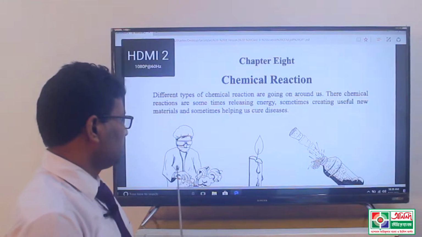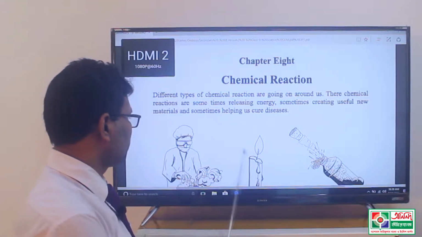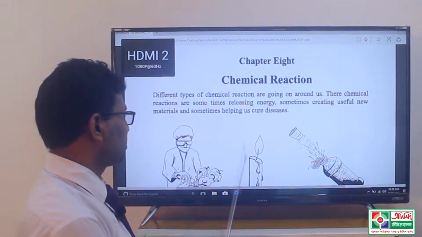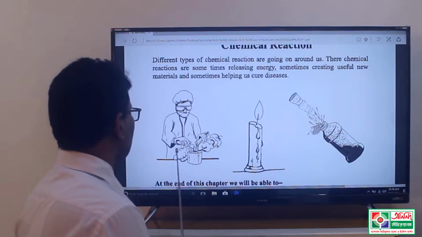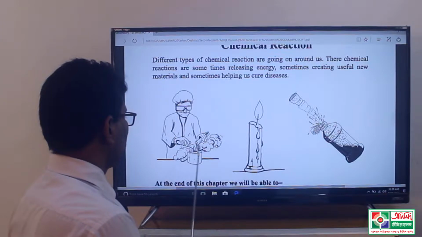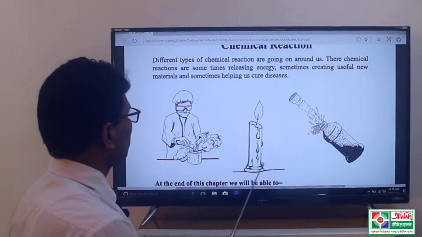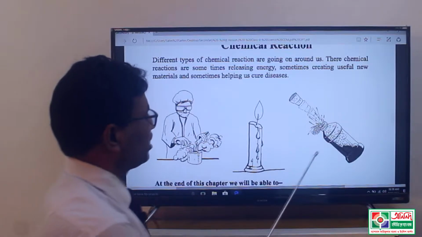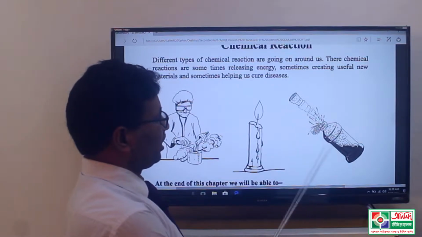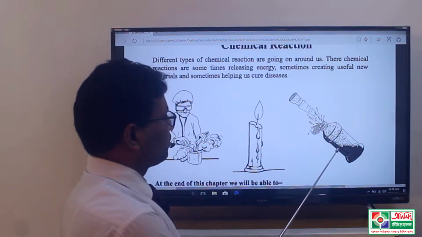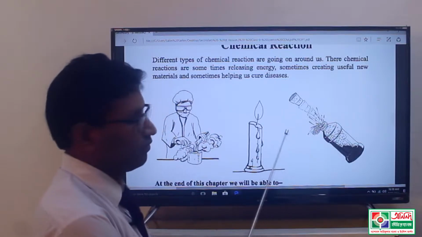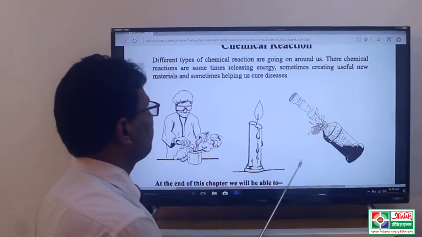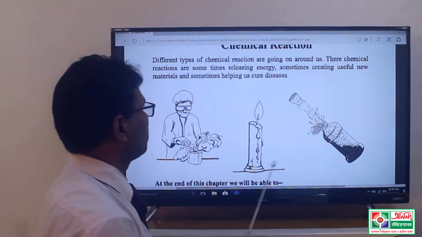This is the introduction page and this is the introduction figure, and three figures are present in this case. One man is doing research in a laboratory, and this is one kind of candle, and another is a gaseous substance coming out from a bottle to the outer environment. These three are the best examples of chemical reaction.